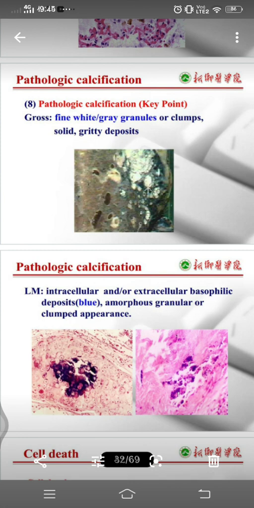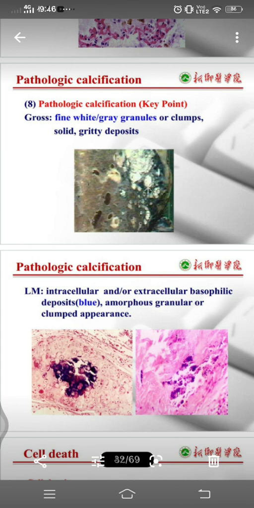It is in normal tissues, when there is hypercalcemia. Hypercalcemia means more calcium in the body. So what are the causes of this high calcium in the body? That is increased secretion of parathyroid hormone. We know parathyroid regulates the calcium in our body. So increased secretion of parathyroid hormone is due to a parathyroid tumor in the parathyroid gland or production of parathyroid hormone from malignant cells, and also destruction of bone, sometimes due to the effect of accelerated turnover, for example in Paget's disease, or immobilization and tumors.